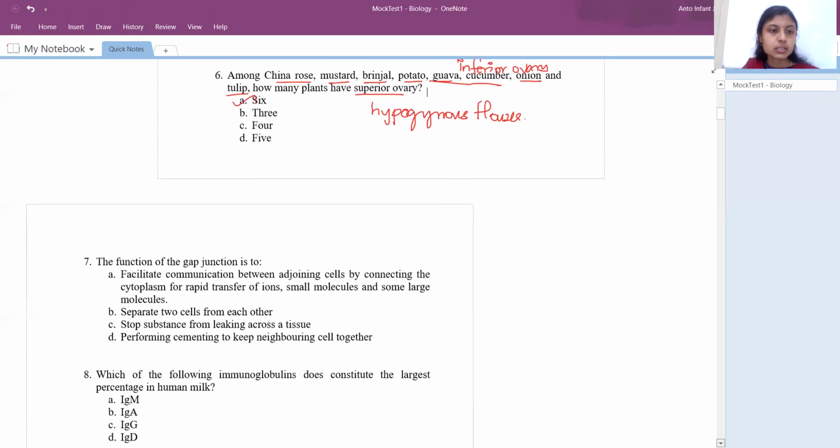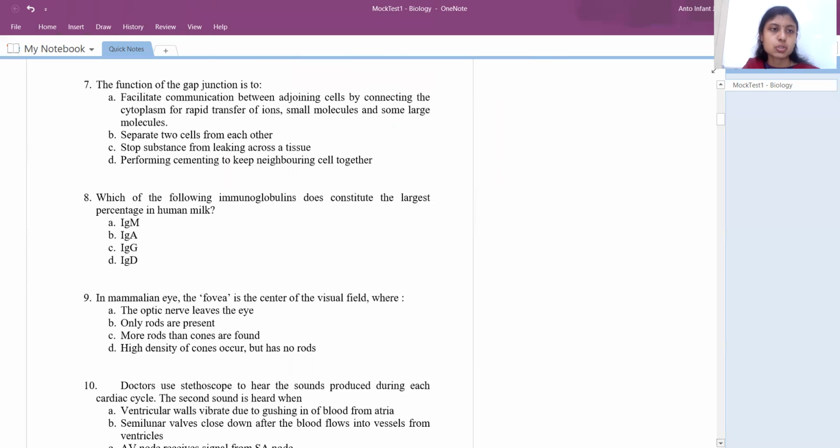So the next question, the function of gap junction is to. Okay, so we have learned 3 types of junction, right? So tight junction, gap junction, adhering junction, right? So the question is, the function of gap junction is to facilitate communication between the adjoining cells for the transfer of ions and small molecules, or to separate the 2 cells from each other, or to stop the substances from leaking, or performing the cementing to keep the neighboring cells together. So the answer is option A. It will facilitate the communication between the adjoining cells for the transfer of ions, small molecules, and some large molecules.